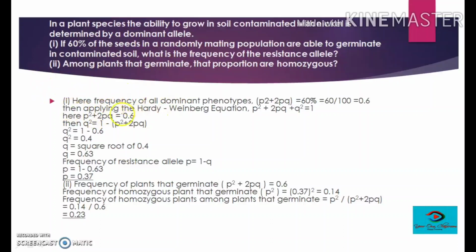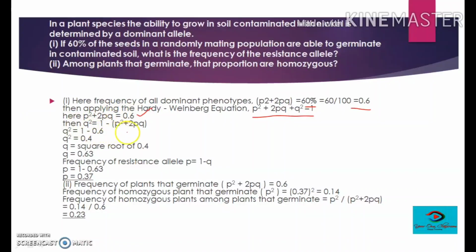Here the frequency of all dominant phenotypes, p square plus 2pq, is equal to 60%, that is 0.6, as we have stated earlier. Then applying the Hardy-Weinberg equation, p square plus 2pq plus q square is equal to 1. Here p square plus 2pq is 0.6.